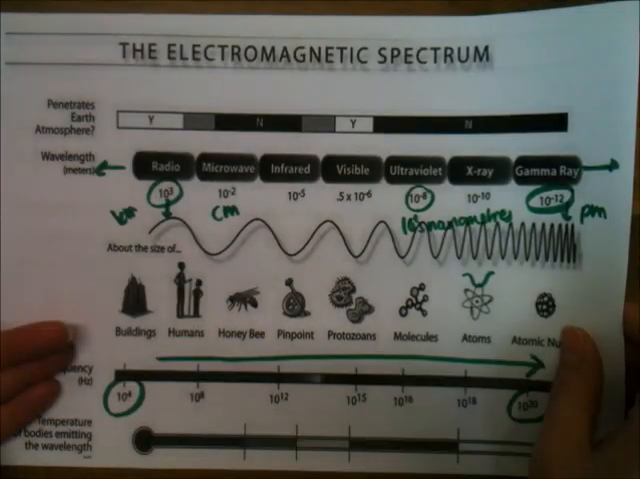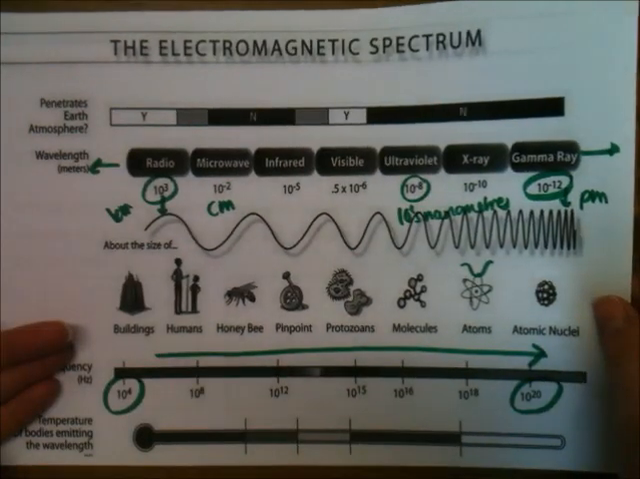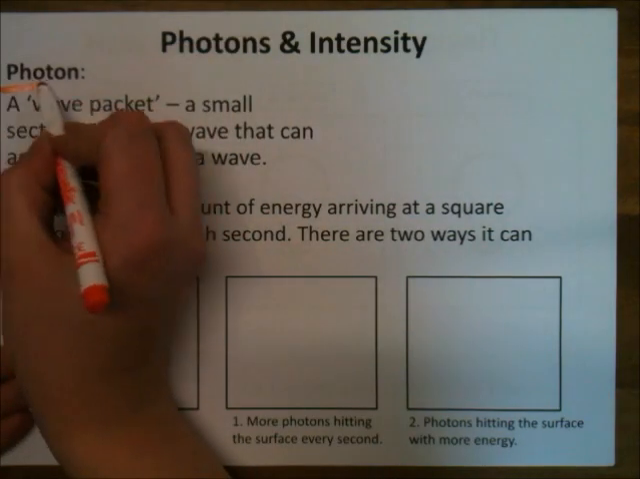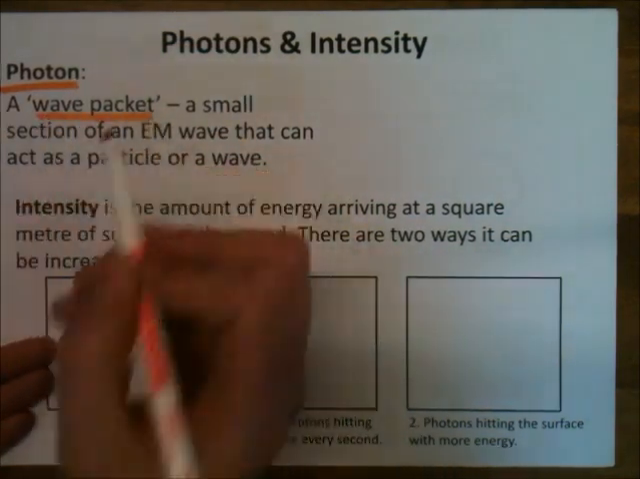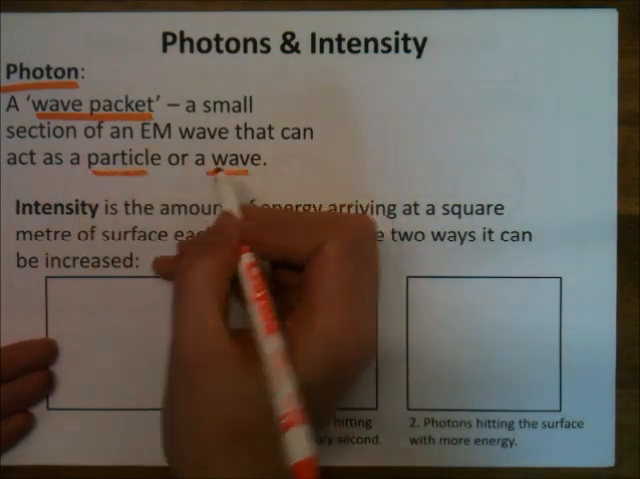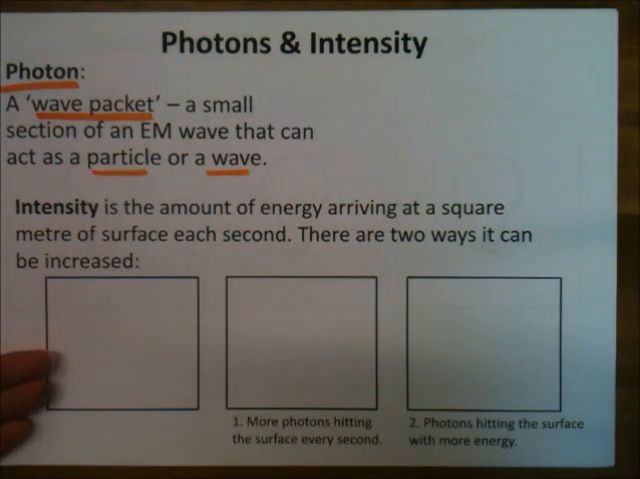But I said before that they were all made of a certain type of thing, and that is a photon, okay? So all of the waves in the EM spectrum are made of photons. Now, a photon is a wave packet. It's a small section of an EM wave that can act as a particle or a wave. And you may have heard of quantum mechanics, and that's what this is all based on, the fact that some things can act as particles or waves. Now, we don't really need to go into that too much. That's just something that we need to know about.